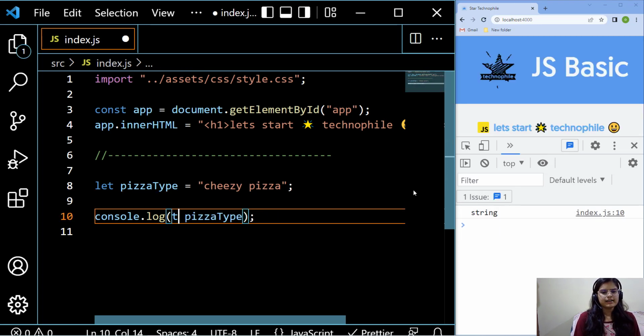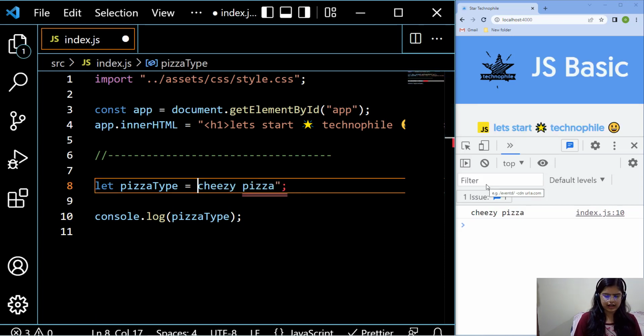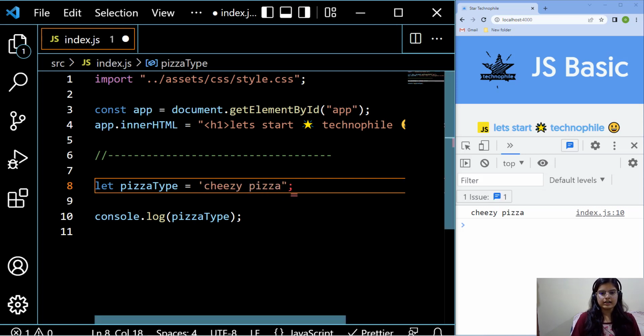Now syntax-wise, we have a single quotation as well. If I wrap my string in a single quotation like that and I save it, you can see that once I save it, Prettier automatically converts my single quotes into double quotes. So my question is: why do we have two kinds of quotation? Why do we have double quote and single quote as well? There is a very important reason behind it.